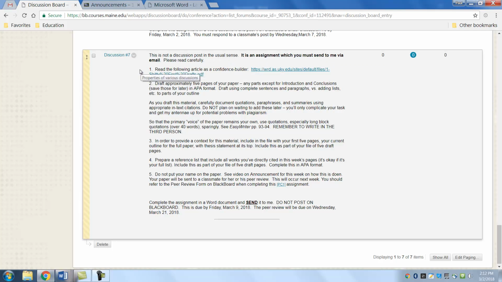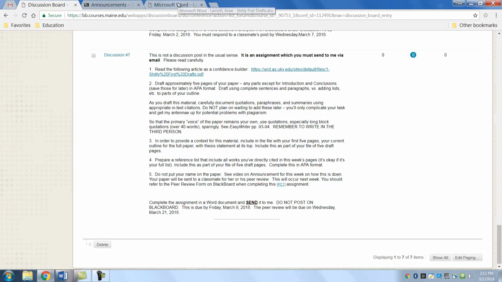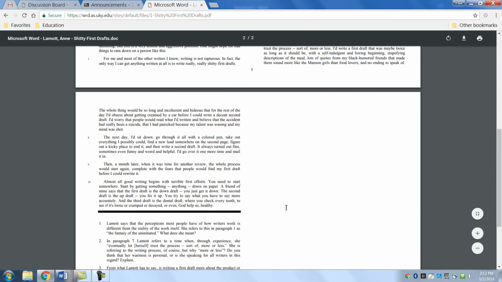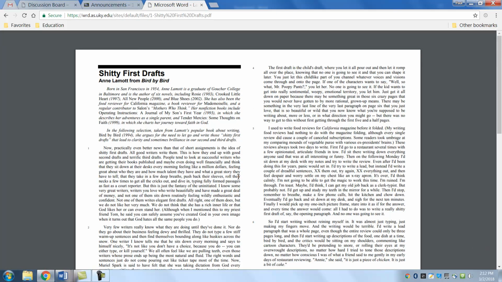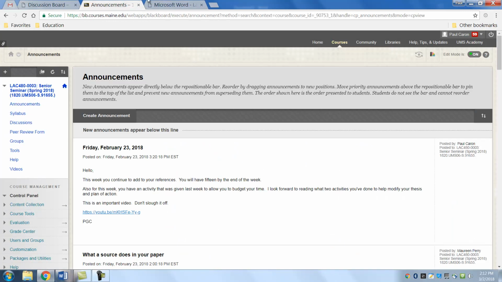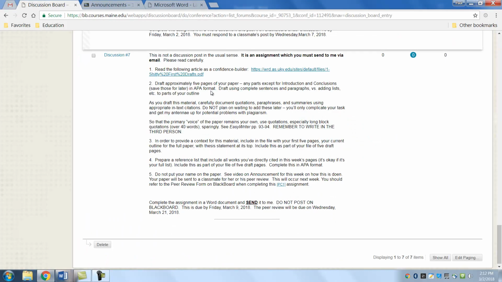So here we go. 1. Just to get you started, read the following article. It's a PDF that you just click on, and it looks like this. It's not that long, and it's just dense words, but you're big kids. So let me go back to the discussion. Read that first. Now you're going to draft about 5 pages of your paper. Any parts except for the introduction and conclusions. So you save those for later.